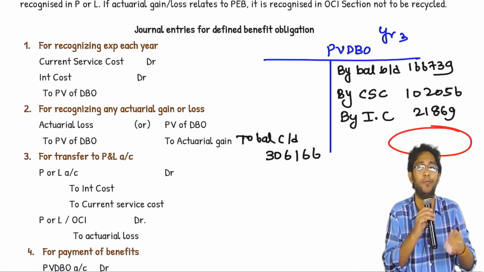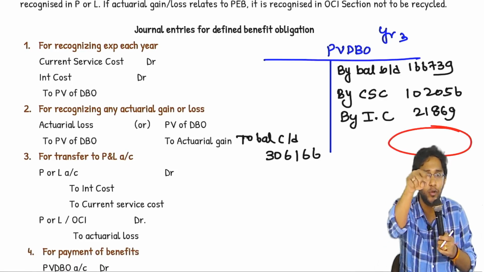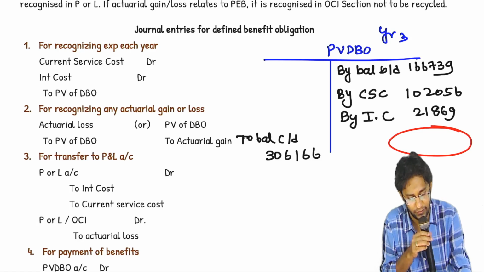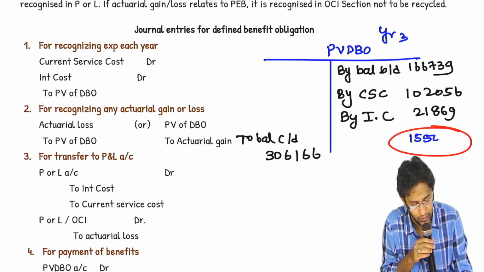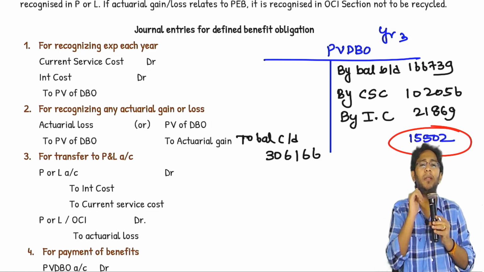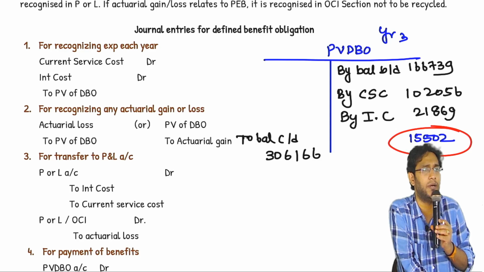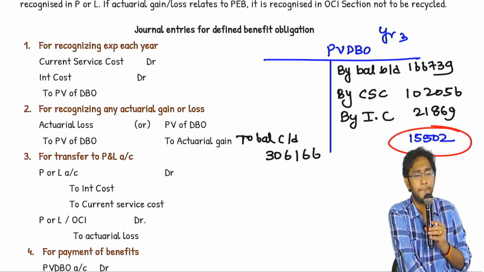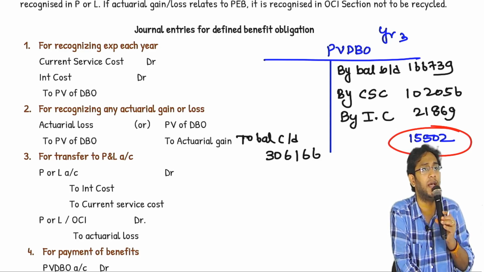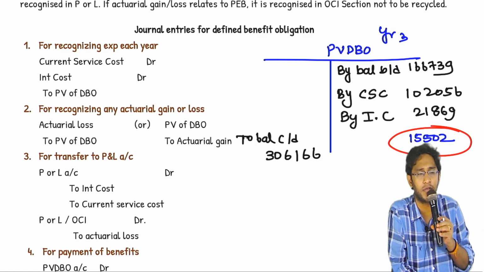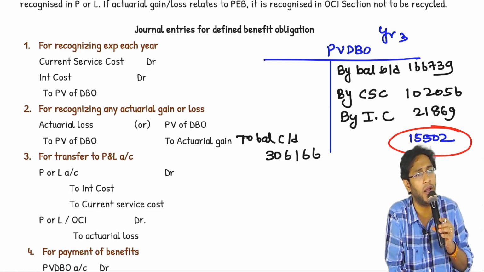This is how you experience actual gain or loss while doing your examination questions. Balancing, very awesome, sir. Anyway, the amount is coming to 15,502. Tell me this: is 15,502 an increase in liability or a decrease in liability? Very clearly, this is an increase in liability. If liability is increasing, is it a gain or loss for us? Therefore, this is an actuarial loss.